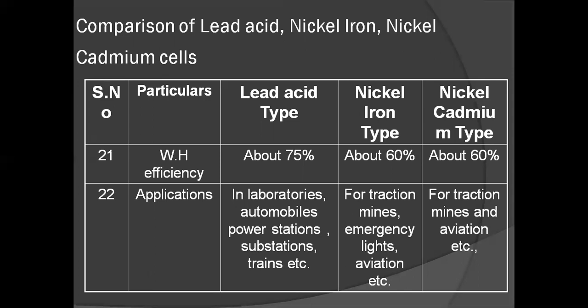Among the three batteries, lead acid batteries are the most commonly used batteries, and the applications are not limited. Now the lead acid type battery applications elaborately: traction batteries are used in golf carts and other battery electric vehicles.